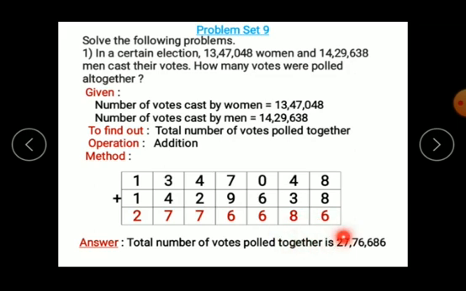In this way we have seen how to solve word problems based on 6 and 7 digit numbers. Likewise, we will solve the next few word problems also. Write down everything in your copy properly and practice it.